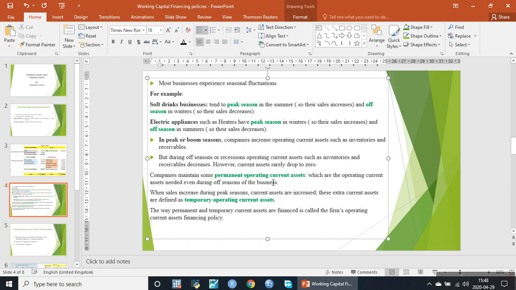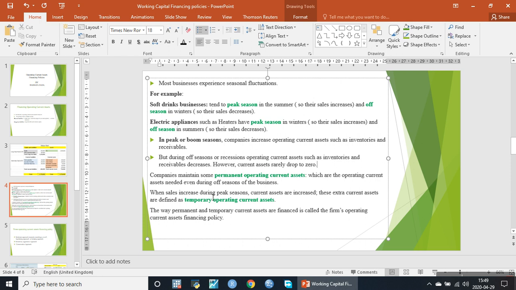Companies must maintain permanent operating current assets even during the off season. So what is a permanent operating current asset? It is the operating current asset needed even through the off season of the business. The current assets that are needed even during the off season are known as permanent current assets, or the permanent level of current assets.